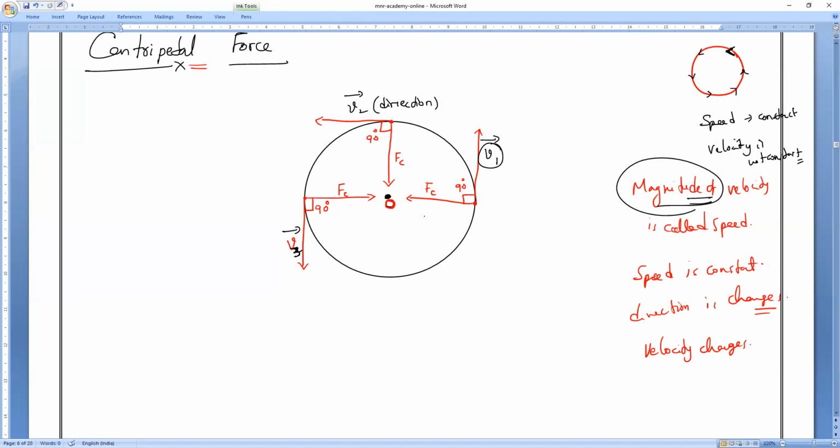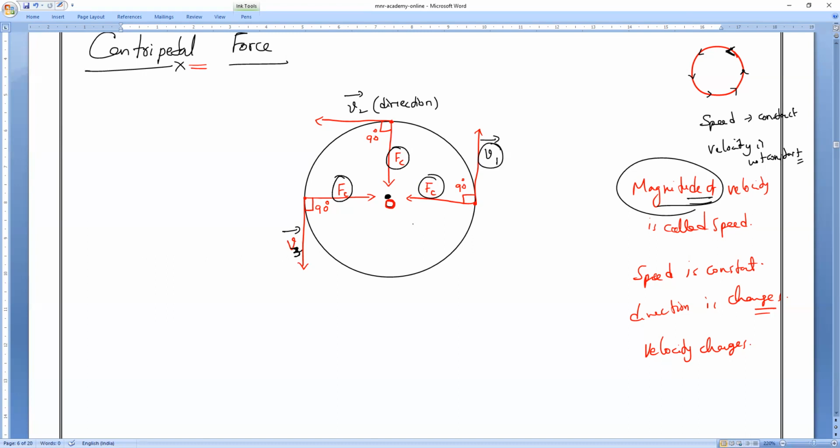The force which changes the direction of a body continuously on a circular track, always acting towards the fixed point and perpendicular to the direction of velocity, is called what force?